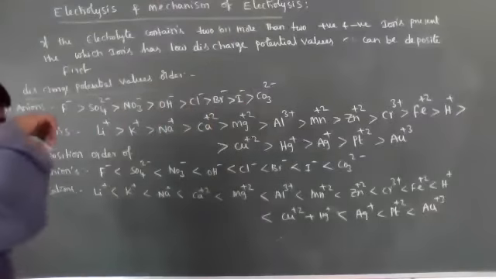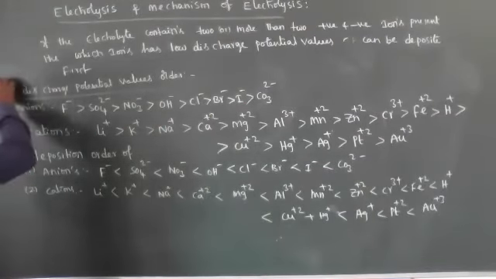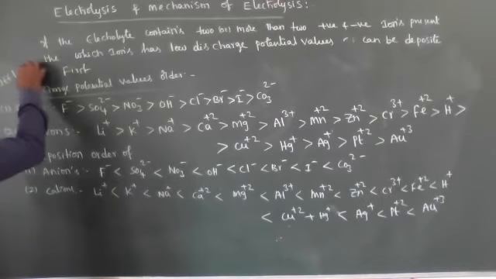So that is the deposition order of different cations. Okay, it is very very important for JEE and NEET.